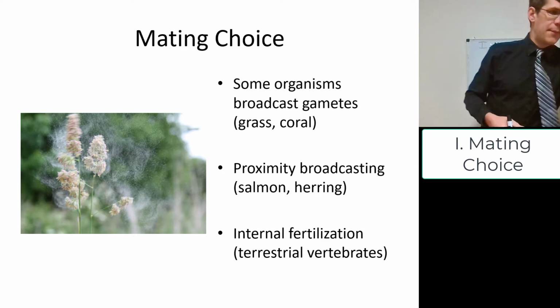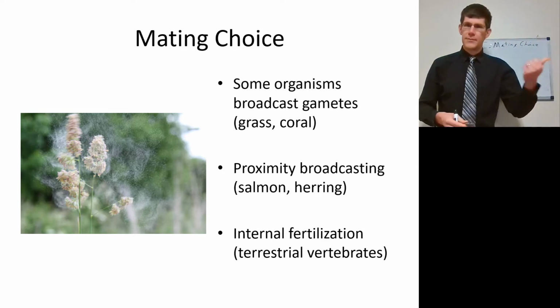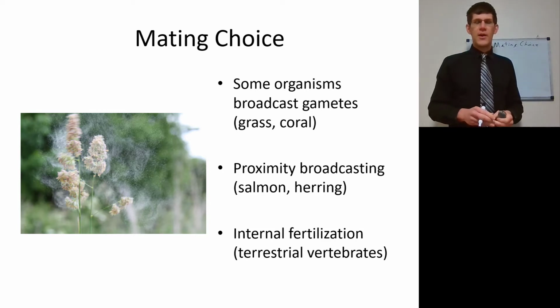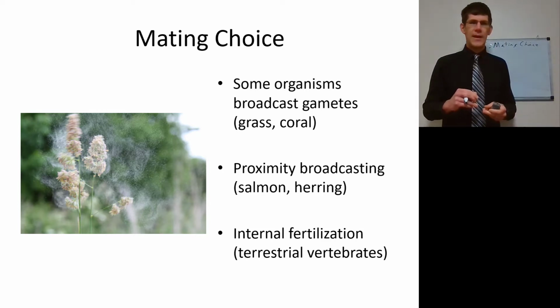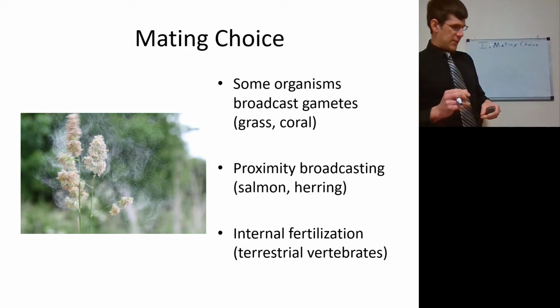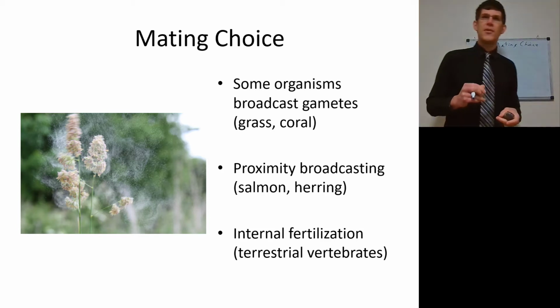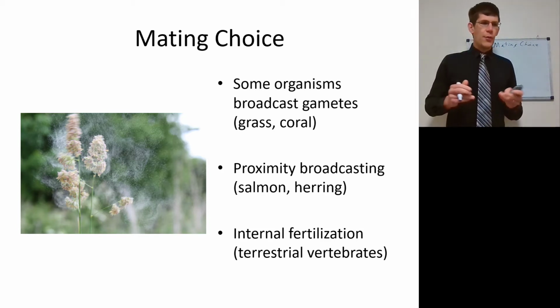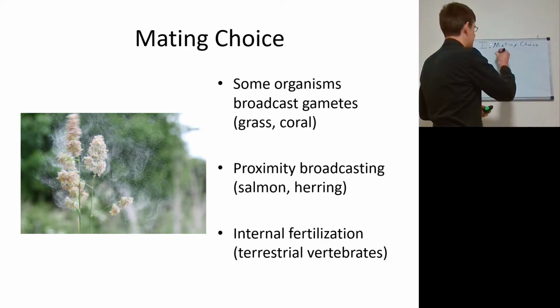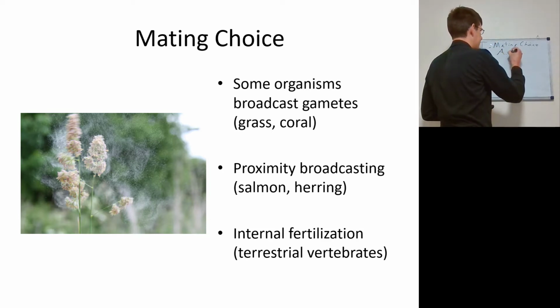Some organisms are going to be able to choose their mates. Here you go, I have a cat here. Some organisms are just going to broadcast their gametes around. So, whereas cats, there you go, can pick their mates based on a mating display and such, other organisms such as grasses are just going to broadcast alleles.